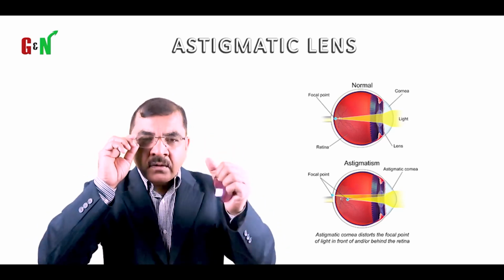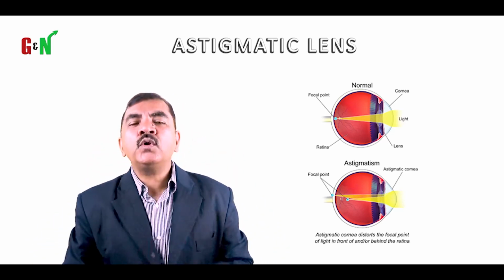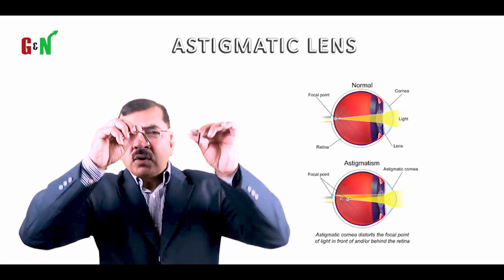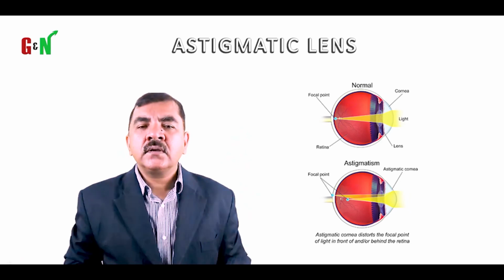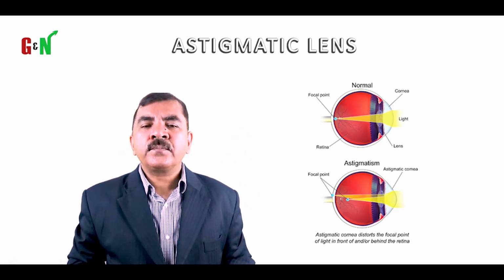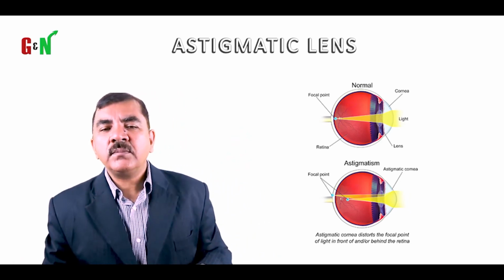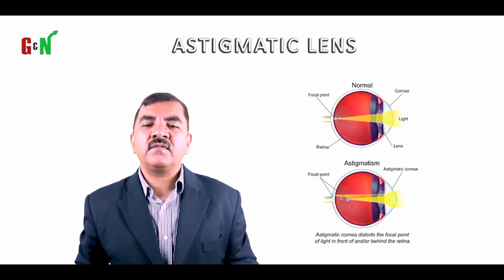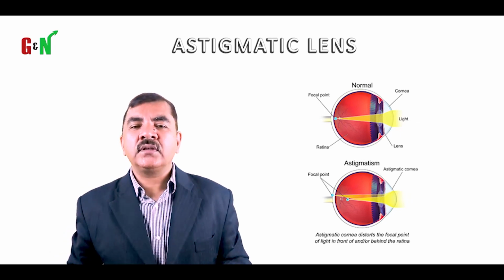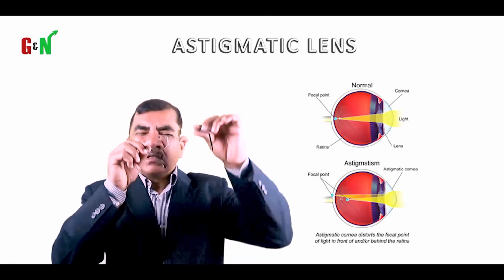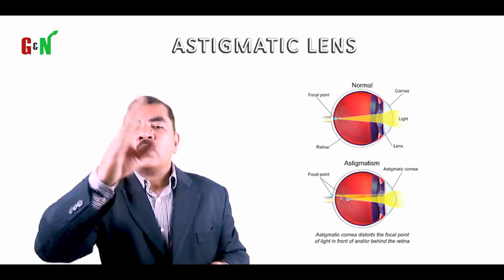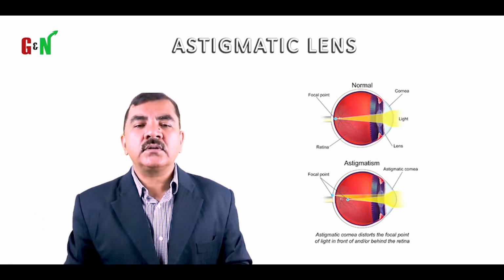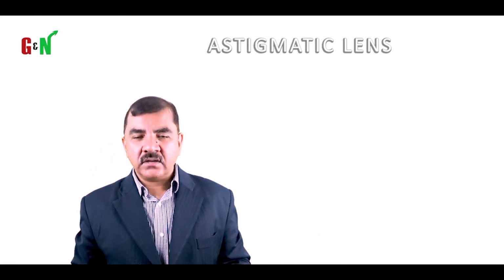Therefore, if the patient has only minus or plus, if you move it like this, you are not going to see the movement, because the object will be very fixed. If it's an astigmatic patient, with a cylindrical lens, then the object is going to move, and thus you will be able to understand this patient has a cylindrical lens.